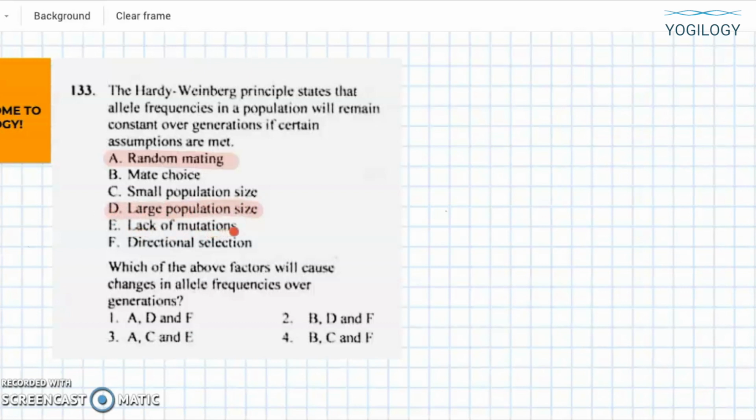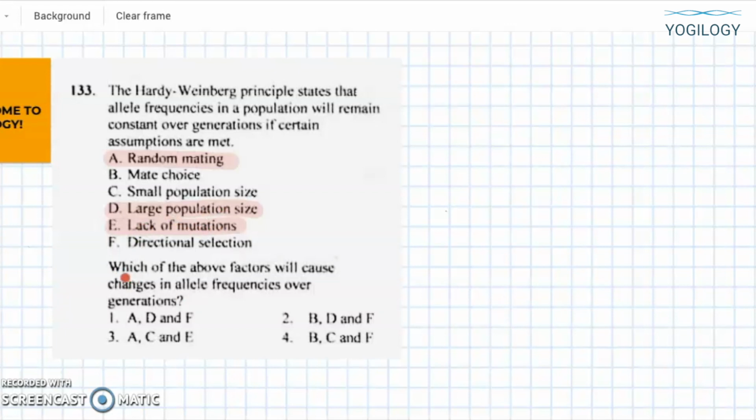Lack of mutations. Yes, there shouldn't be any mutation. And directional selection? No, there should be no selection. So A, D, and E are basically the principles that we apply for Hardy-Weinberg equilibrium: random mating, large population size, and lack of mutations.